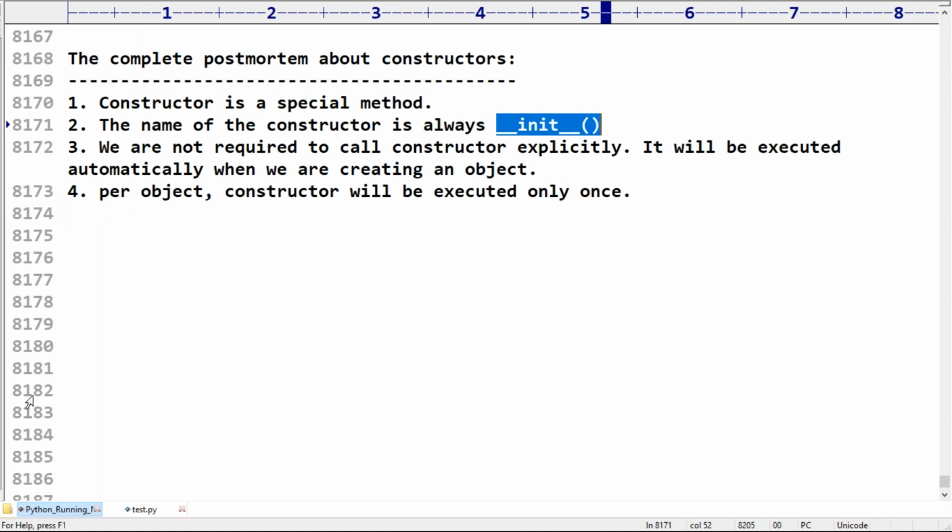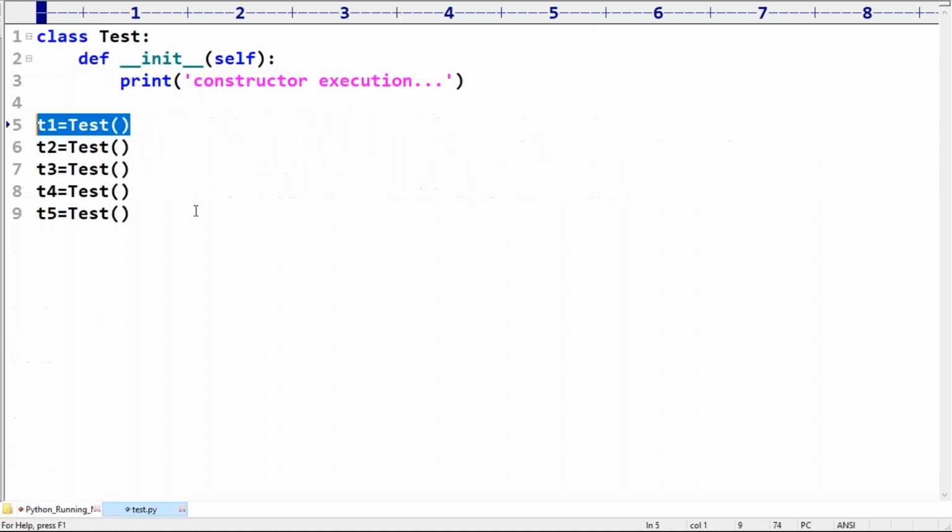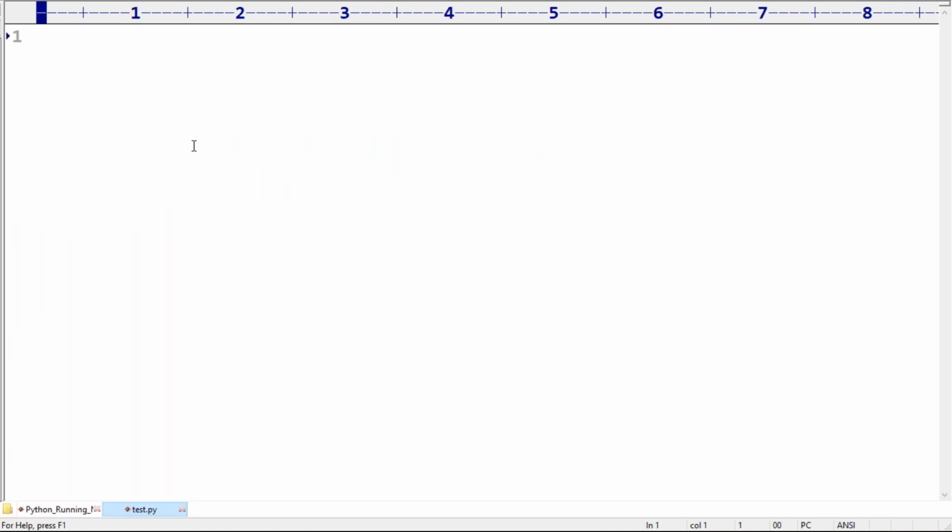Now, what is the main purpose of the constructor? It is very important. For which purpose can we use the constructor? Let me bring our last example. Here I take class Student. Listen very carefully: def underscore underscore init underscore underscore, self, name of the student, roll number of the student, and marks of the student.